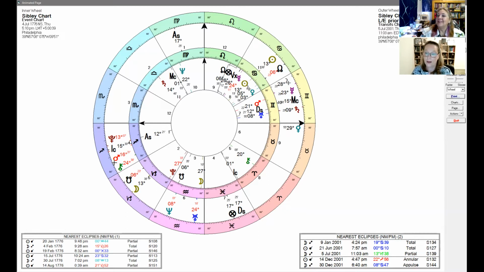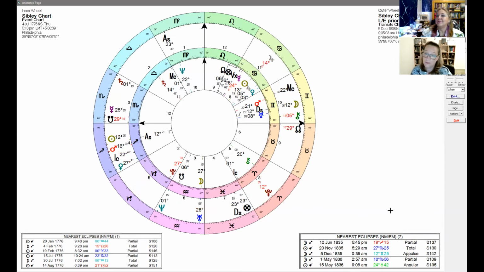And then we have the lunar eclipse prior to the Alamo. Do you want to tell us a little bit about the Alamo?